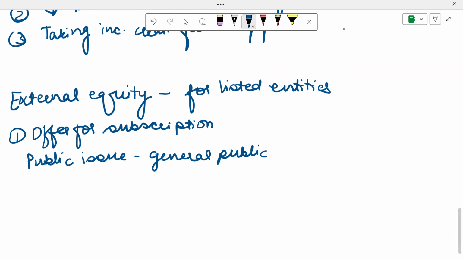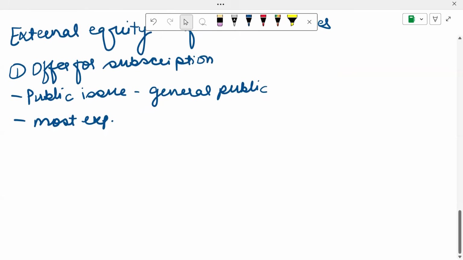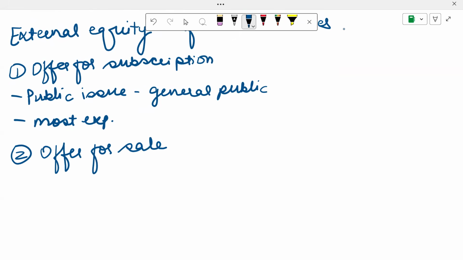It is the most expensive method. So these are the characteristics. Another source which they could potentially go for is an offer for sale. Offer for sale is nothing but an indirect sale to the public.